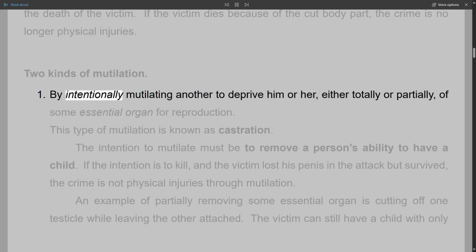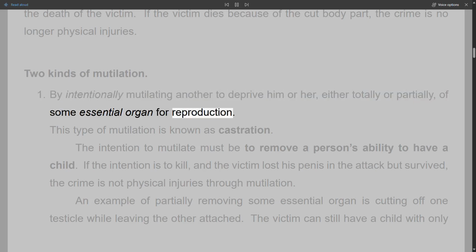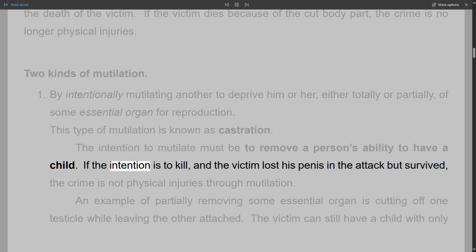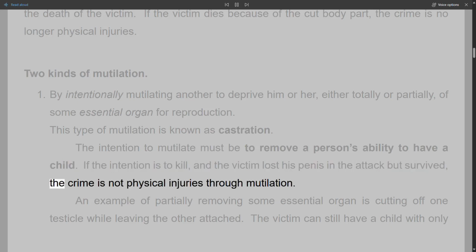1. By intentionally mutilating another to deprive him or her, either totally or partially, of some essential organ for reproduction. This type of mutilation is known as castration. The intention to mutilate must be to remove a person's ability to have a child. If the intention is to kill, and the victim lost his penis in the attack but survived, the crime is not physical injuries through mutilation.